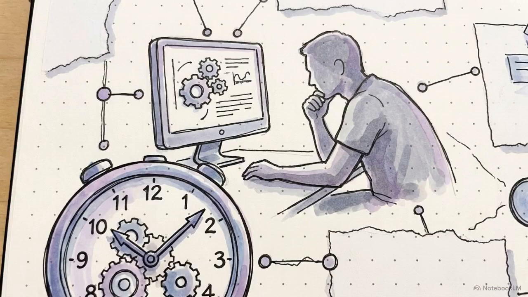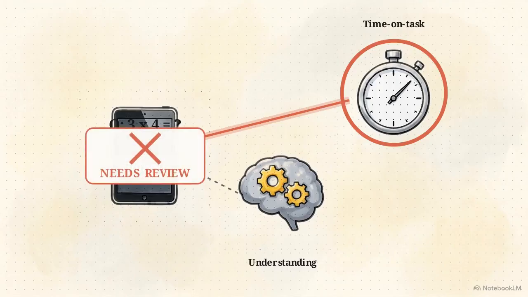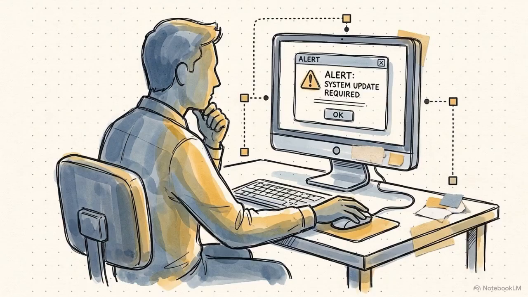There is also measurement bias, where the system judges a student using the wrong metric, such as assuming a student is struggling simply because they take a long time to click a button, rather than measuring their actual understanding. An educational AI running on unchecked, biased data scales these unfair outcomes across entire school systems, incorrectly categorizing thousands of students at once. To prevent these errors, developers use a safeguard called human in the loop.